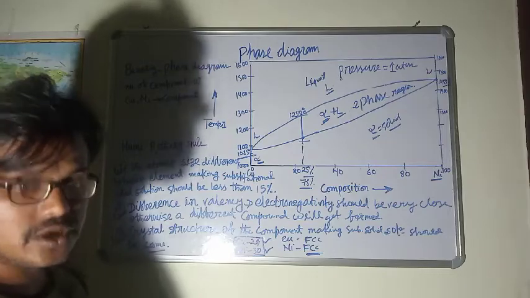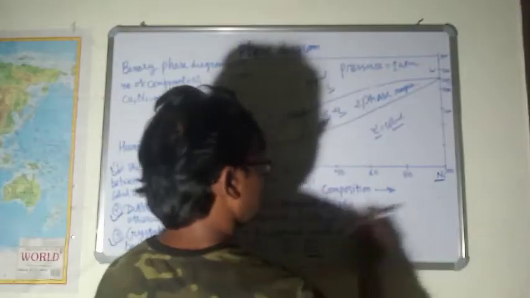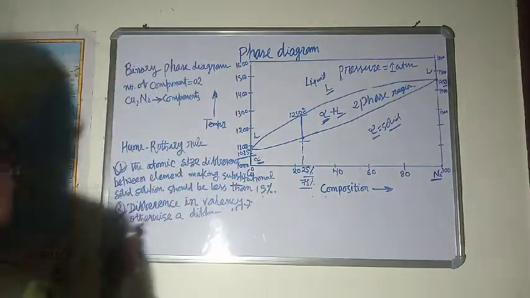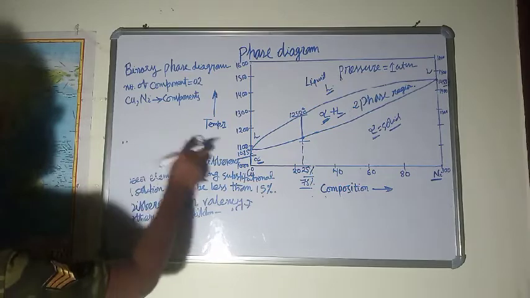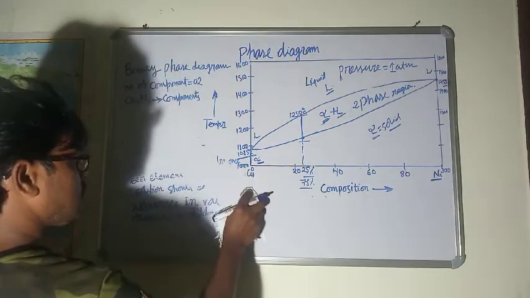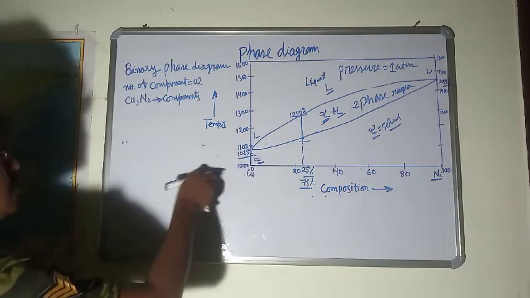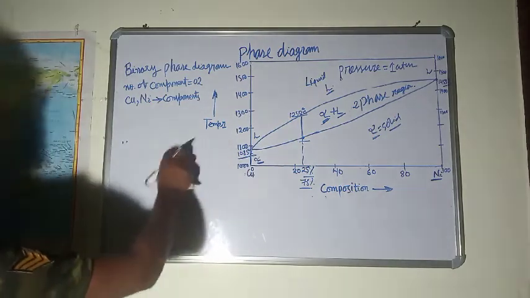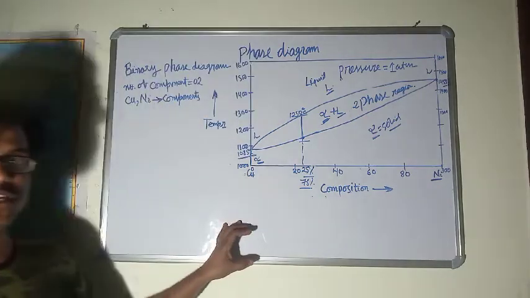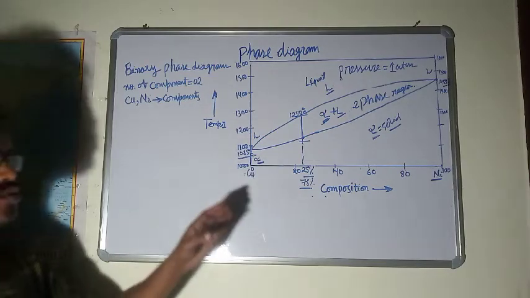So right now we should move forward. Till now we have already understood the copper nickel phase diagram and the possible number of alloys that can be made using copper and nickel.